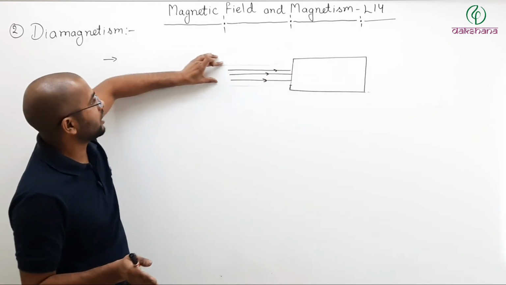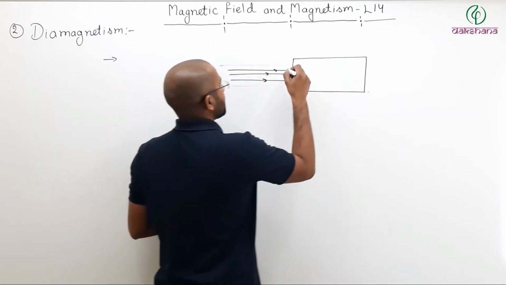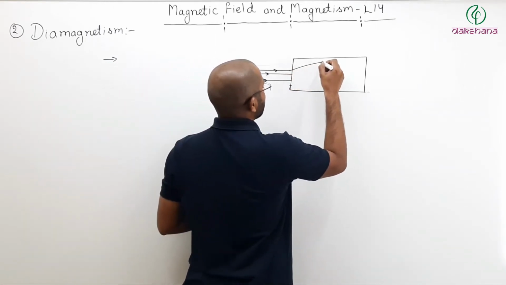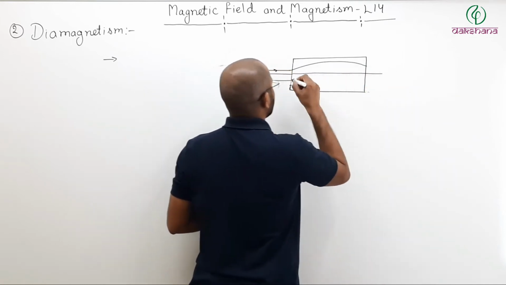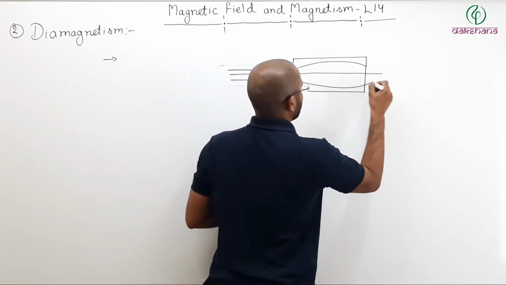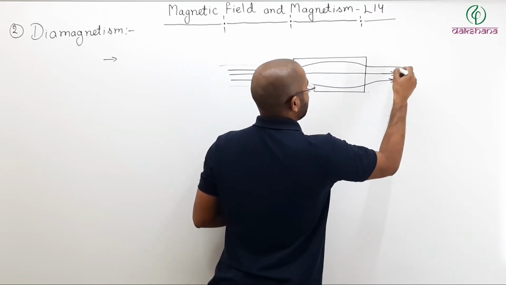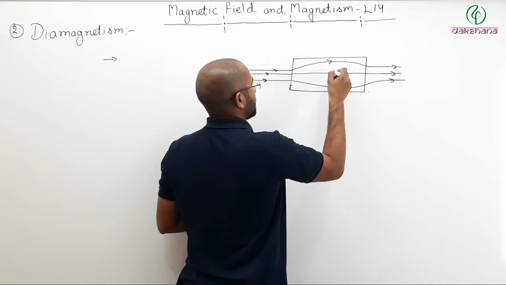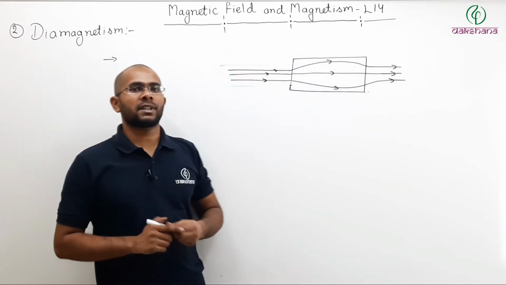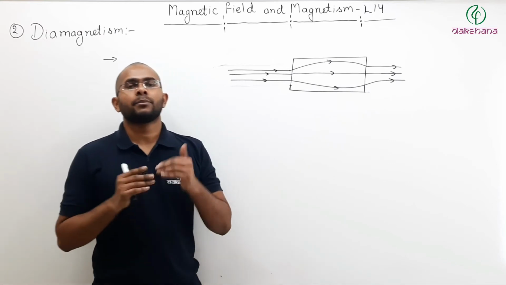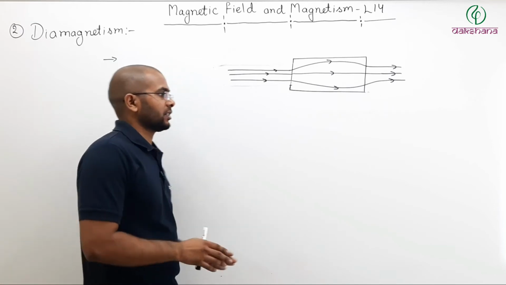So if the external field lines are parallel to each other, then inside, field lines will be more separate like this. So magnetic field lines inside will be further apart. Why? Because total field inside is less than the external field.